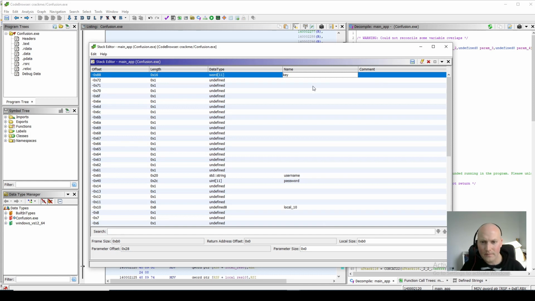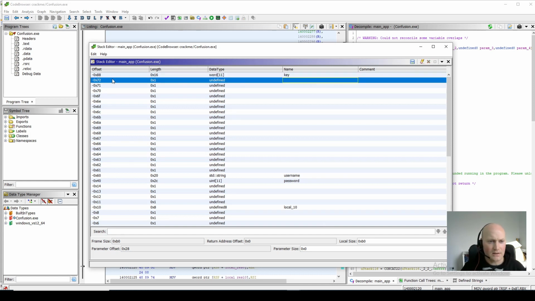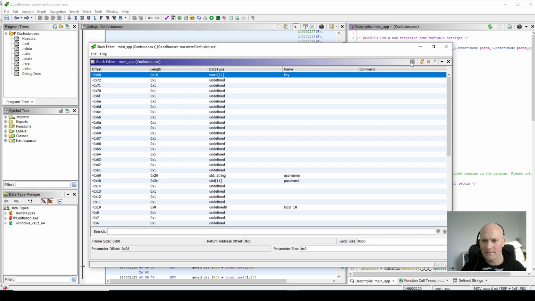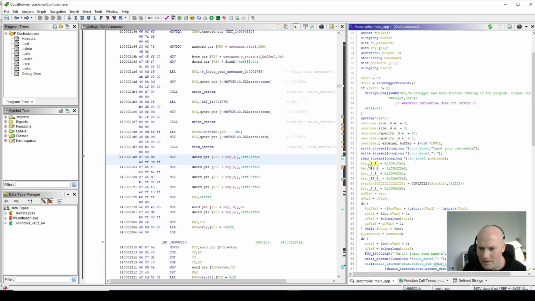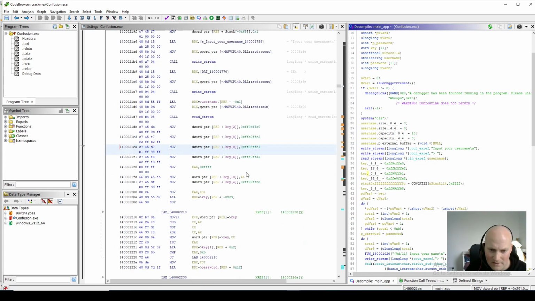So that's that. Now when you're editing these, you just have to make sure that you click save. Let's have a look at the code now. So now we've got this key. You can see now in the decompiled version it's showing the bytes for the key being set up. And these don't look to be done in order. Maybe they just set it up in an odd order, so it looks a bit confusing how they initialize that key.